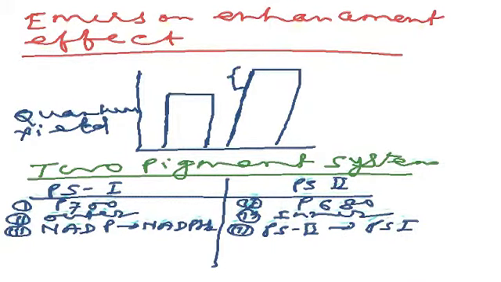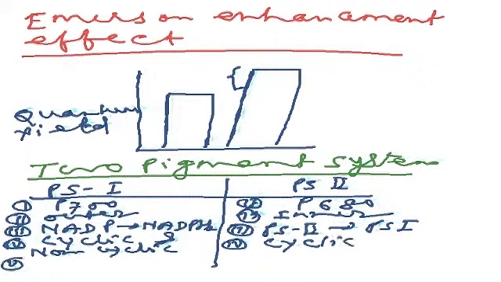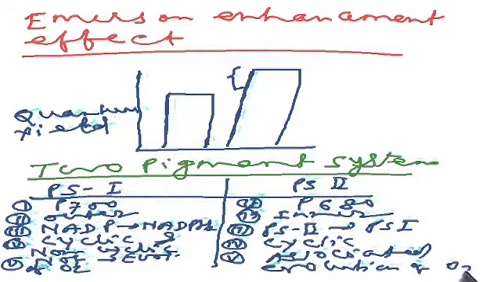PS2 indirectly donates its electron to PS1 when the electron of PS1 is drained off in reducing NADP to NADPH2. Another major difference is PS1 is associated with both cyclic and non-cyclic photophosphorylation, whereas PS2 is associated with only non-cyclic photophosphorylation. PS1 is not associated with evolution of oxygen, whereas PS2 is associated with evolution of oxygen. This is the basic difference between the two pigment systems, that is PS1 and PS2.